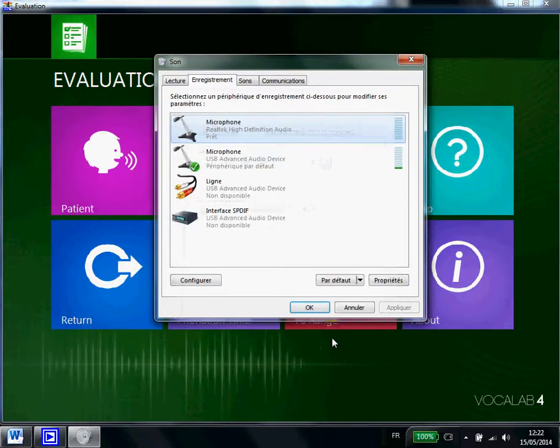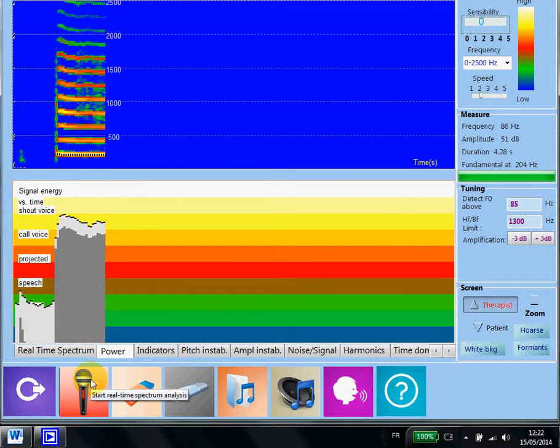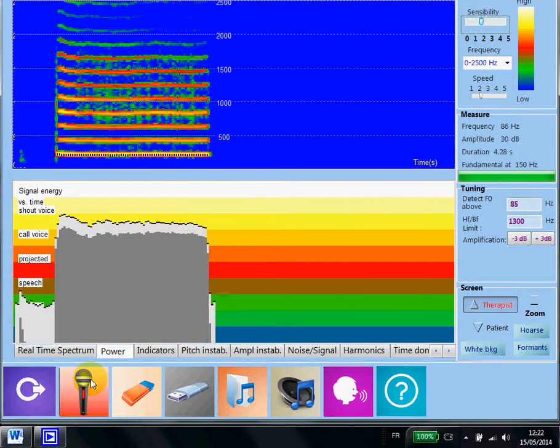In VOCALAB, click Evaluation Spectrum Real Time with the bottom tab in Power Mode. Click Microphone. Pronouncing a vowel A in conversational mode, the level should be slightly below the red line. Here I am in the yellow voice call, so I have to decrease the level of the microphone.